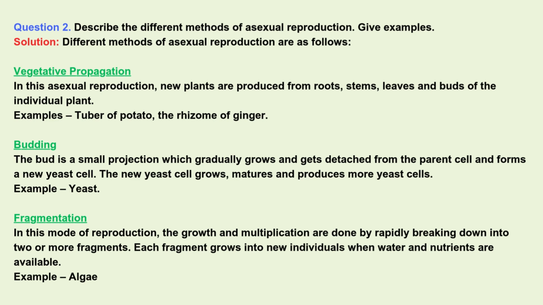Budding. The bud is a small projection which gradually grows and gets detached from the parent cell and forms a new yeast cell. The new yeast cell grows, matures and produces more yeast cells. Example. Yeast. Fragmentation. In this mode of reproduction, the growth and multiplication are done by rapidly breaking down into two or more fragments. Each fragment grows into new individuals when water and nutrients are available.